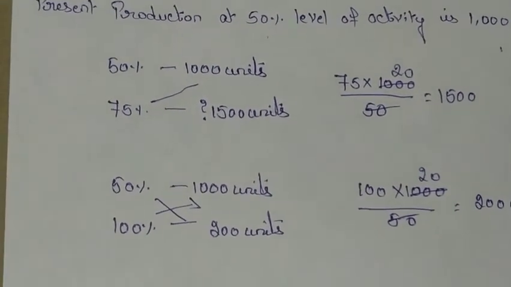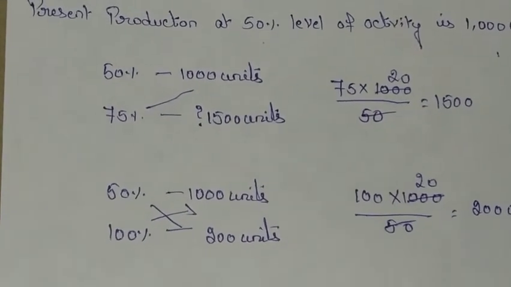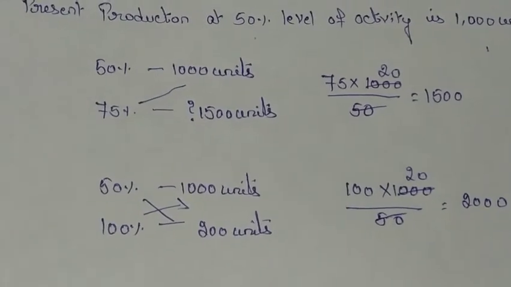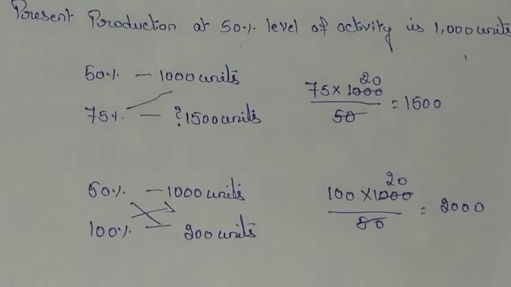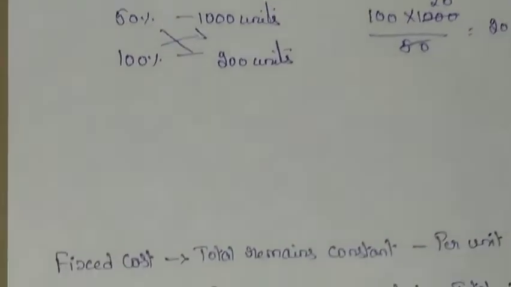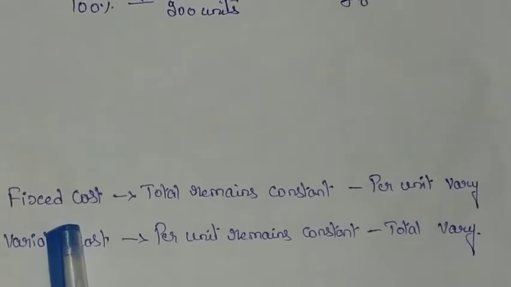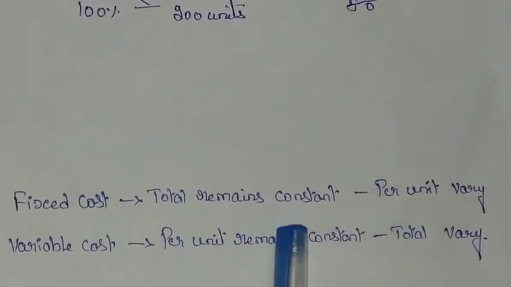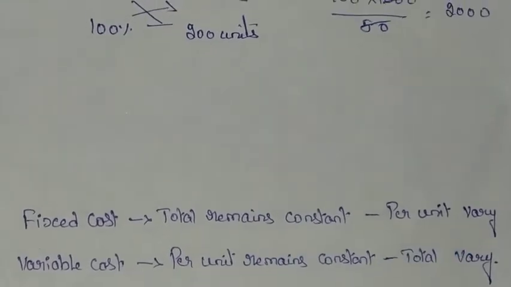Now in preparing the flexible budget, you should consider three types of cost: variable cost, semi-variable cost and fixed cost. There are two conditions to remember. Fixed cost: the total remains constant, but per unit varies.